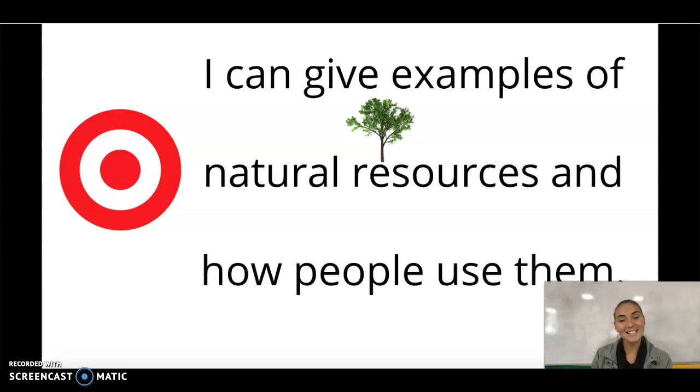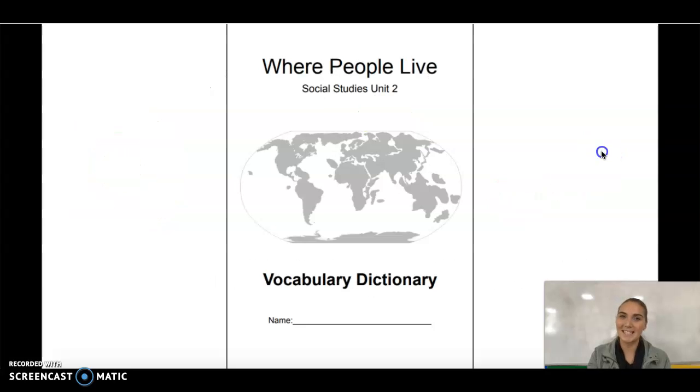Our target skill for today is I can give examples of natural resources and how people use them. Let's take a closer look at this today. You're going to need your vocabulary dictionary. If you do not have it, go ahead and pause the video and run and grab your vocabulary dictionary.